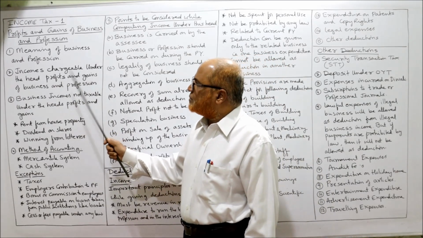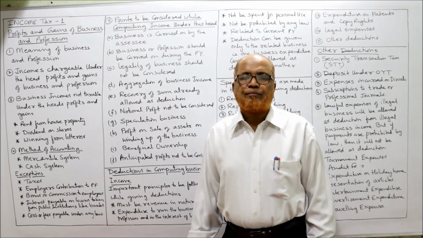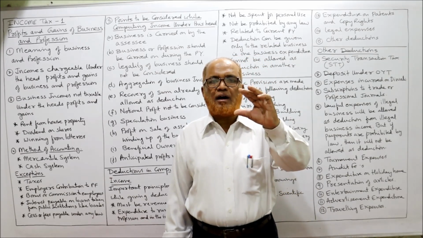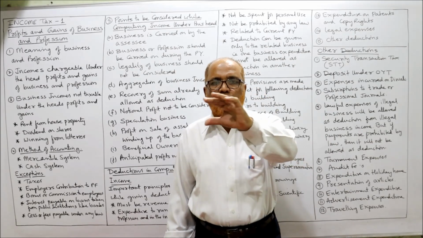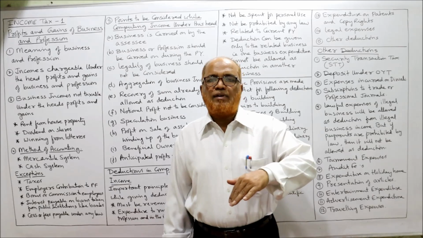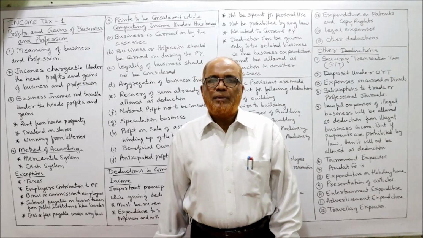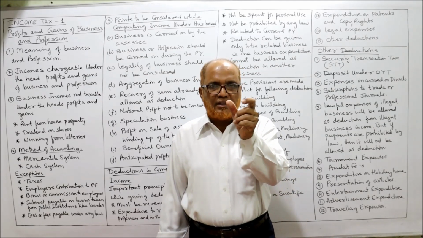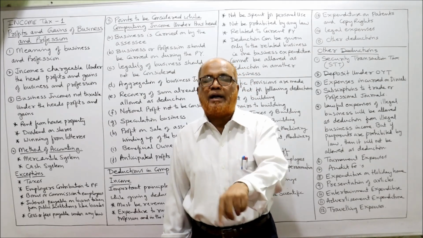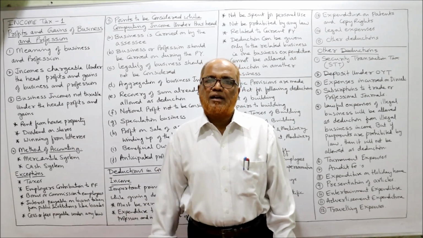Now, incomes chargeable under the head profits and gains. The Income Tax Act has not given specific items saying that only these items will come under profits and gains of business or profession. It has given an inclusive definition. The following are some of the incomes which are included under the head profits and gains.